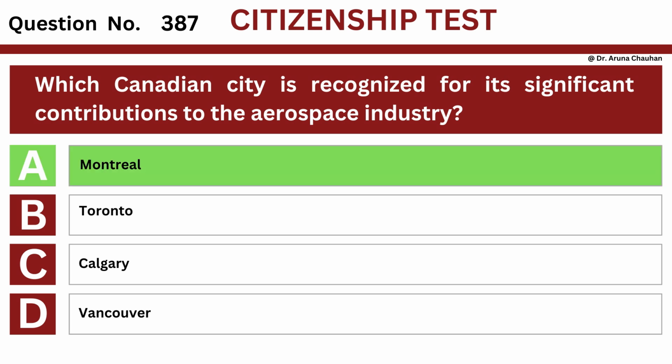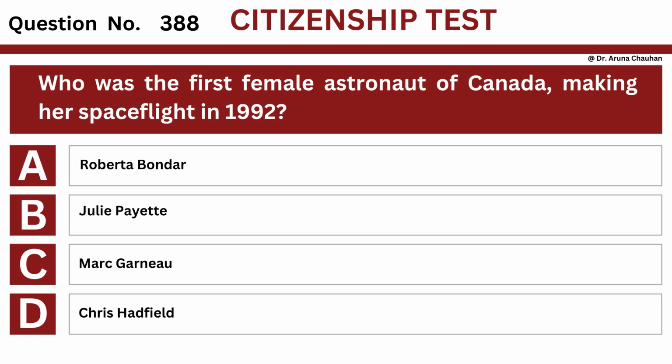The answer is option A, Montreal. Question number 388. Question: who was the first female astronaut of Canada, making her spaceflight in 1992? Option A, Roberta Bondar. Option B, Julie Payette. Option C, Marc Garneau. Option D, Chris Hadfield.